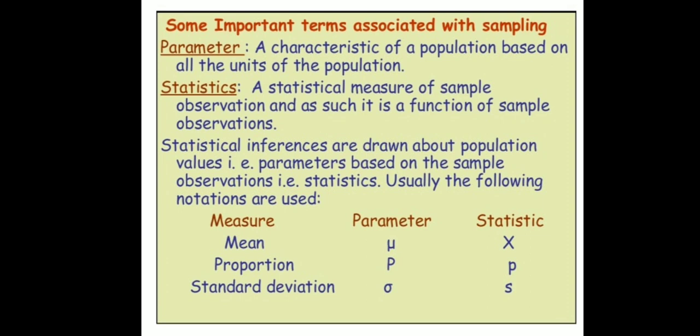When you select some area and measure, you take one single figure on the basis of those units, the average of that, what you learned so far.